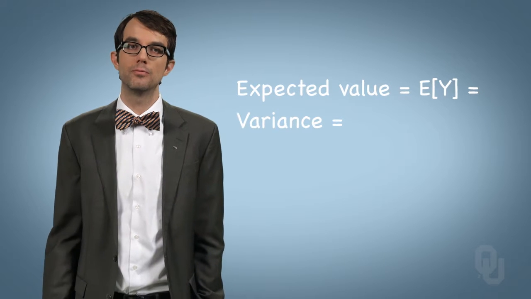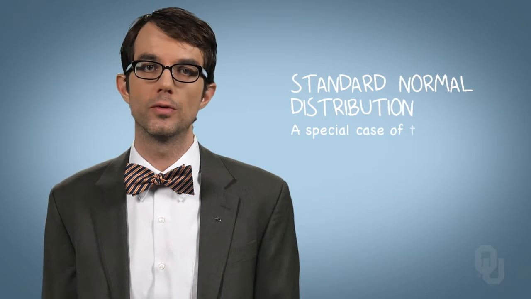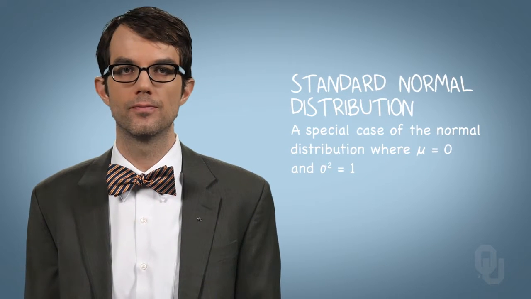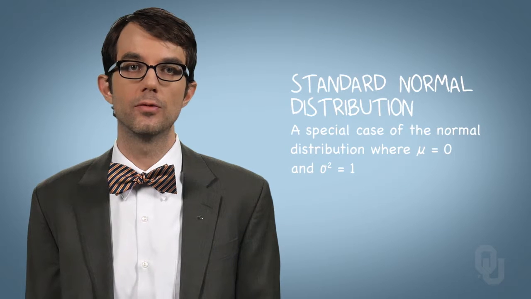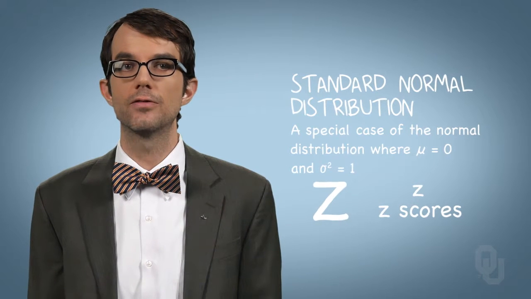Similarly, you don't want to calculate the integrals for expected value and the variance, but as luck would have it, the expected value and the variance are just mu and sigma squared, respectively, the two parameters of the normal distribution. Back to finding the probability of the normally distributed random variable y between a and b. We use what is called the standard normal distribution. The standard normal is a special case of the normal distribution where the mean mu is specified as 0 and variance is specified as 1. The common notation for the standard normal random variable is Z, and the realizations are little z or z-scores. Capital Z for the standard normal random variable, little z for the realizations.